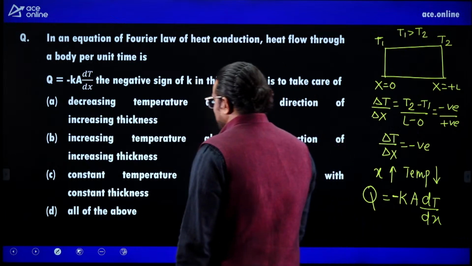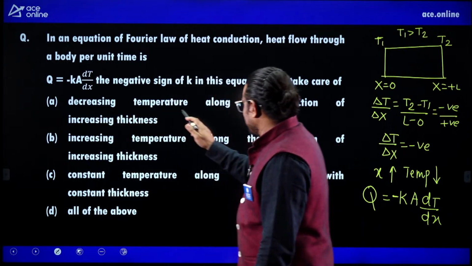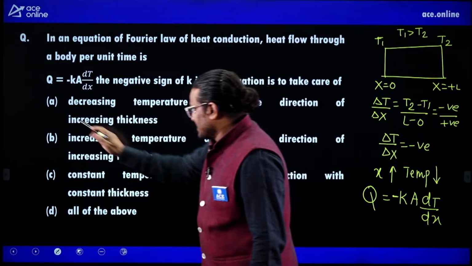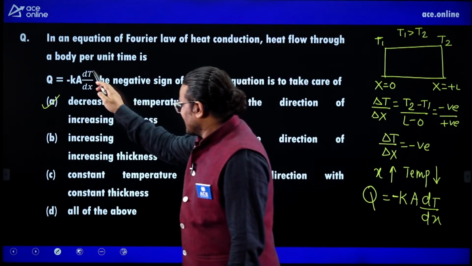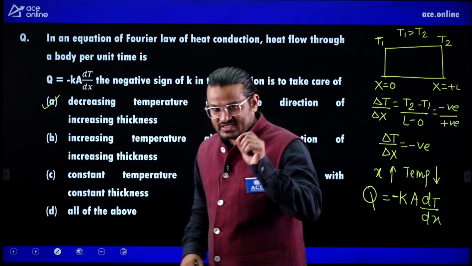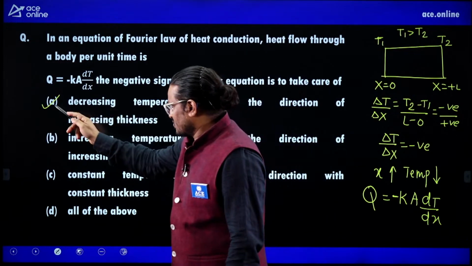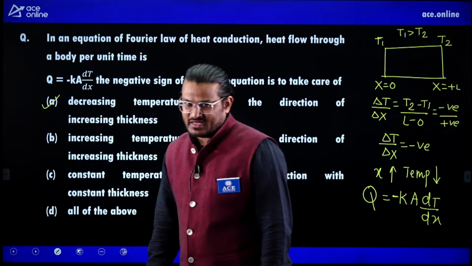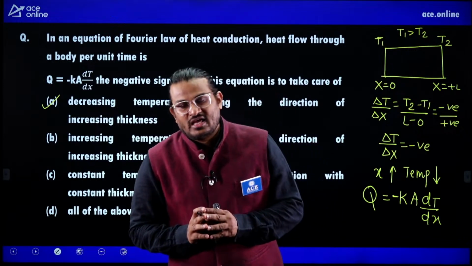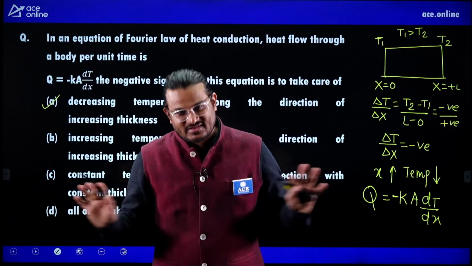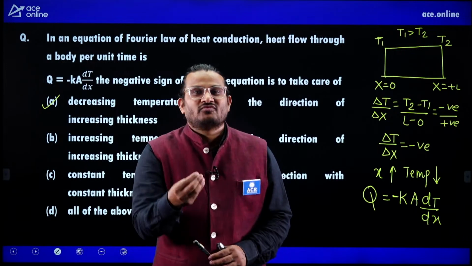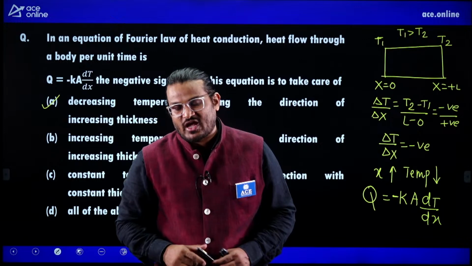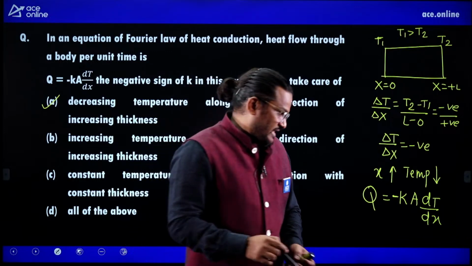So what are the options? Decreasing temperature along the direction of increasing thickness? Yes, this is absolutely correct. This dT/dx is negative. To make it positive, we choose this minus sign. So please listen, in the Fourier law there is no minus sign of its own. We added the minus sign so that the heat transfer value should be positive. That is the answer.